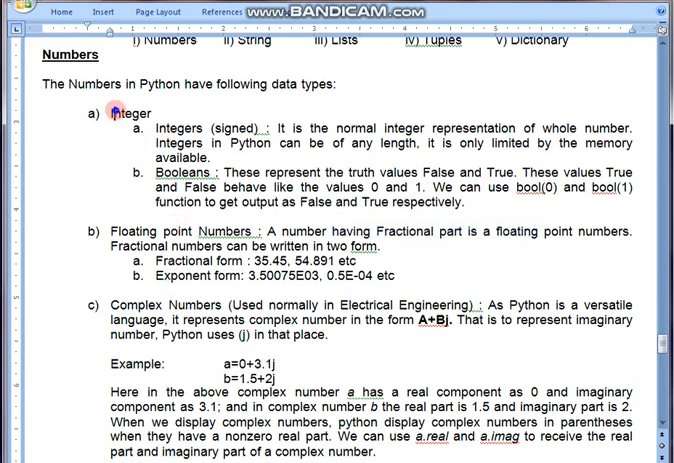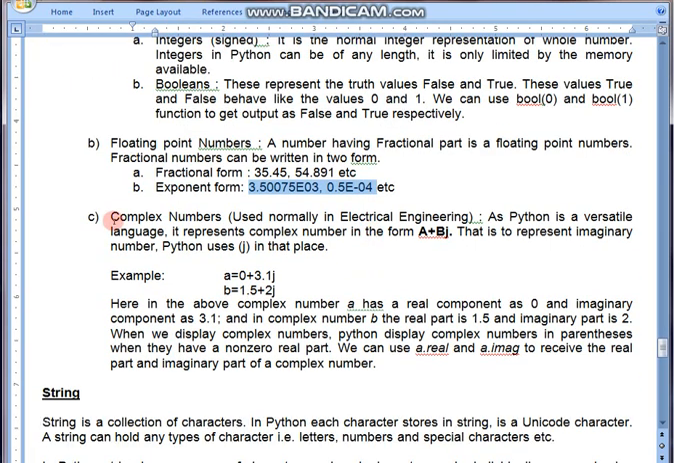So this is how we discussed the integer type of data. Out of integer, we saw integer and Boolean. Then out of floating, we saw the fractional form of data. Same way, exponent form of data we can also provide. The examples are given here. You can try practically. Then complex data.